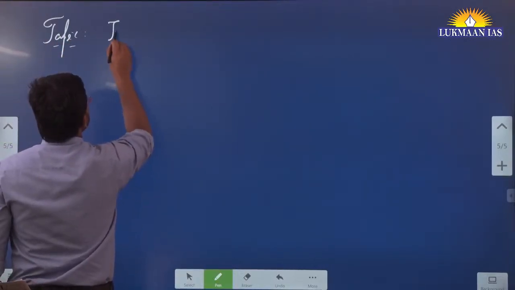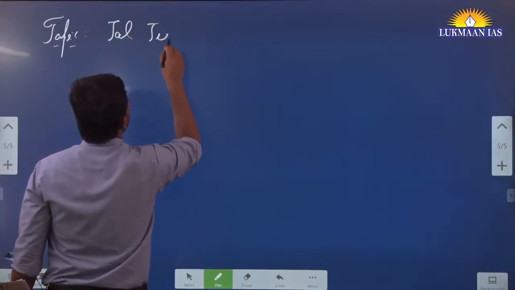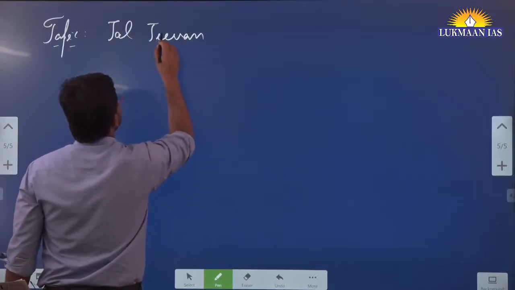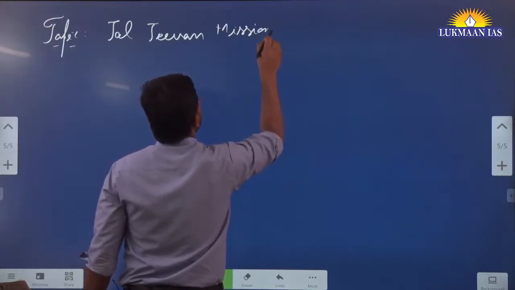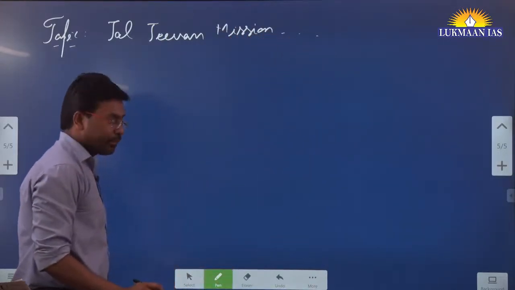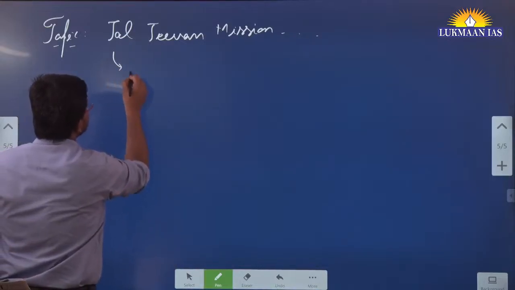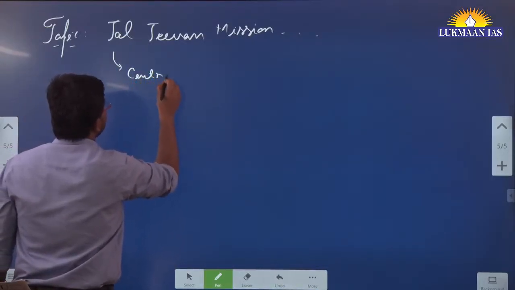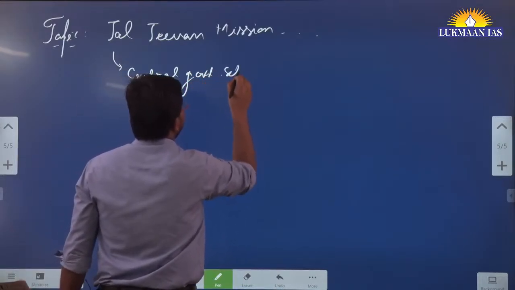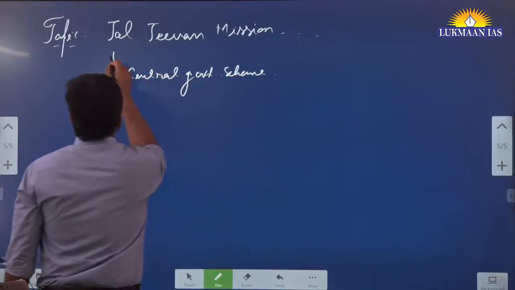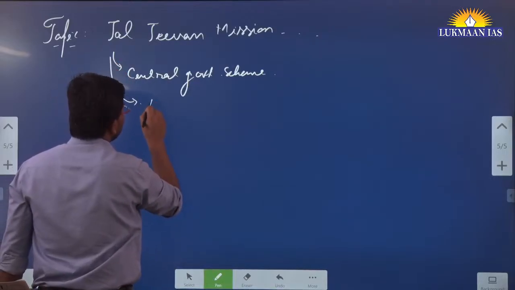Name of the topic is Jal Jeevan Mission. This Jal Jeevan Mission is a central government scheme. Under this scheme, what do they want to do?